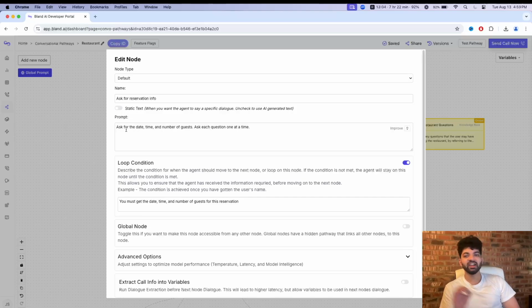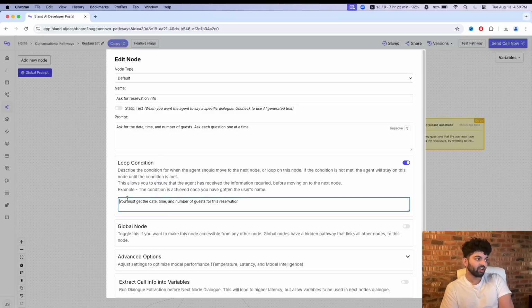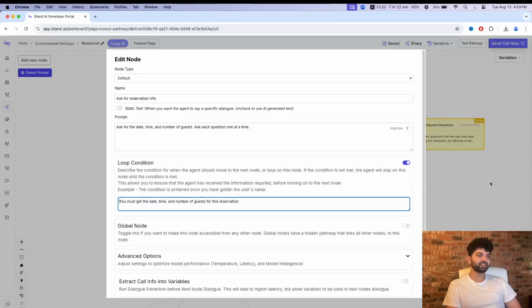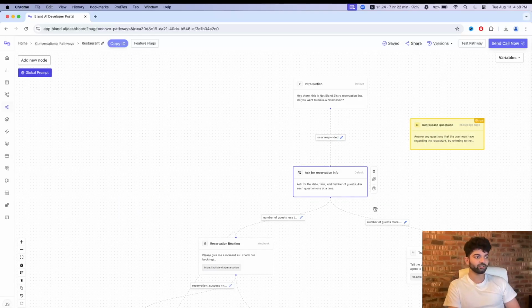This is an instruction. And the reason for that is because we're gonna have to go back and forth until we get all that information. If I first ask what the date is, then I have to ask again, what time do you want on that date? How many guests are there? So that's where this loop condition comes in, right? You must get the date, time, and number of guests for this reservation. Until this condition's met, until I get those three variables, I don't move on to the next thing.